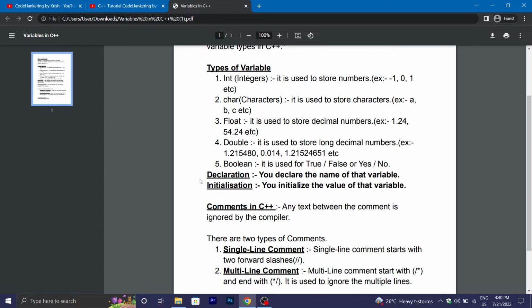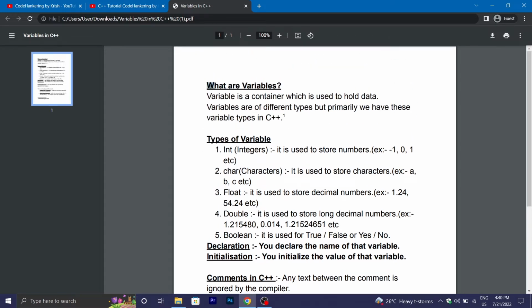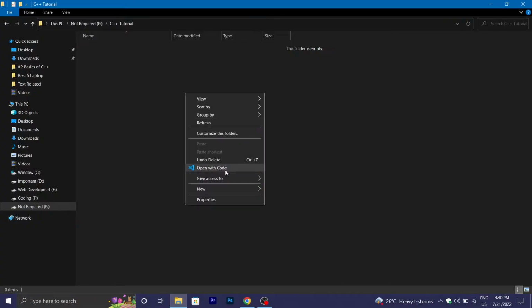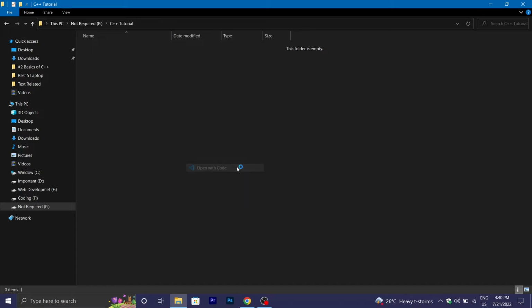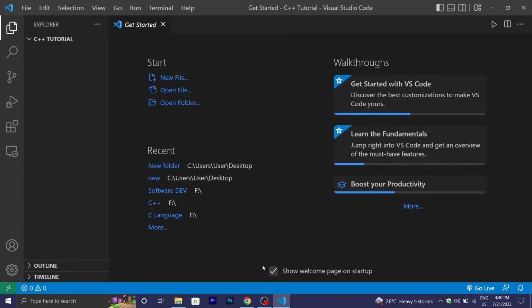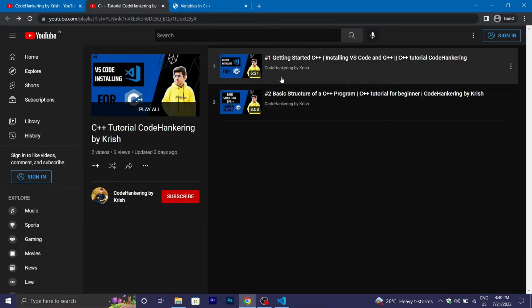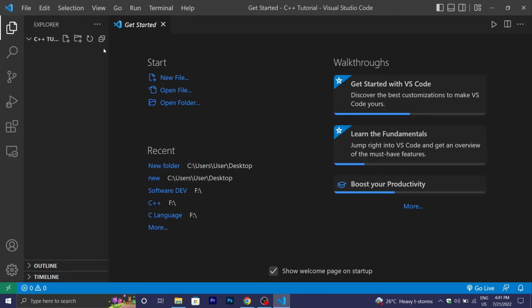Let's do some examples to master what variables are in C++. So create a folder, right click on it and click on open with code. It will redirect you to Visual Studio Code. If you have not watched how to set up Visual Studio Code, then watch this video: number 1, getting started with C++, installing VS Code and G++, so you can easily set up Visual Studio Code.